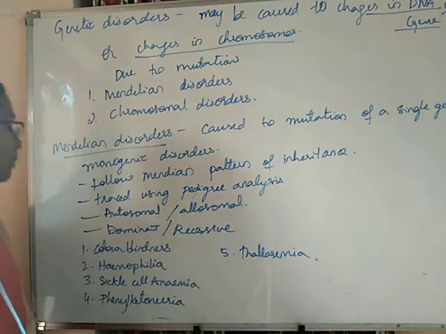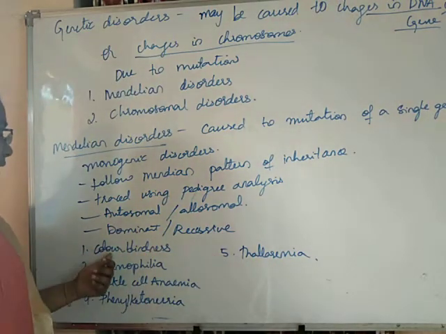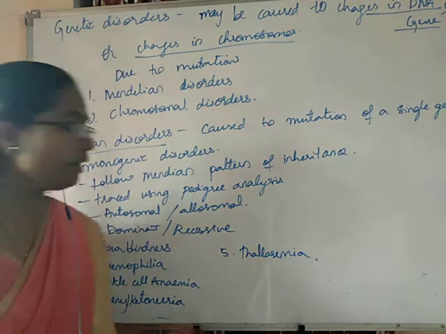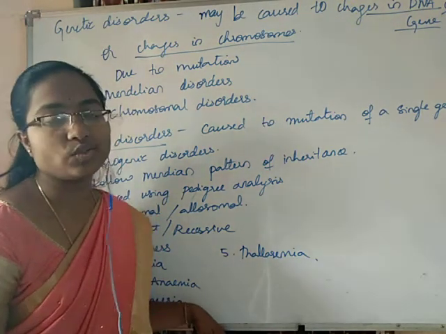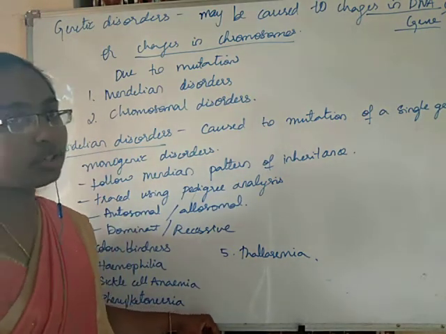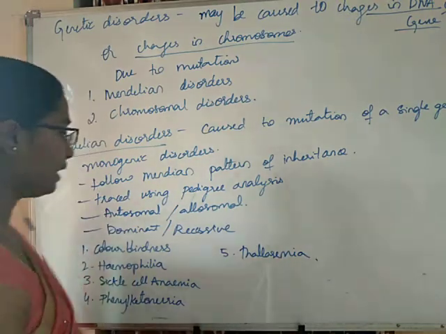These are the examples for Mendelian disorders: color blindness, hemophilia, sickle cell anemia, phenylketonuria and thalassemia. We now have to study each of the Mendelian disorders in detail.